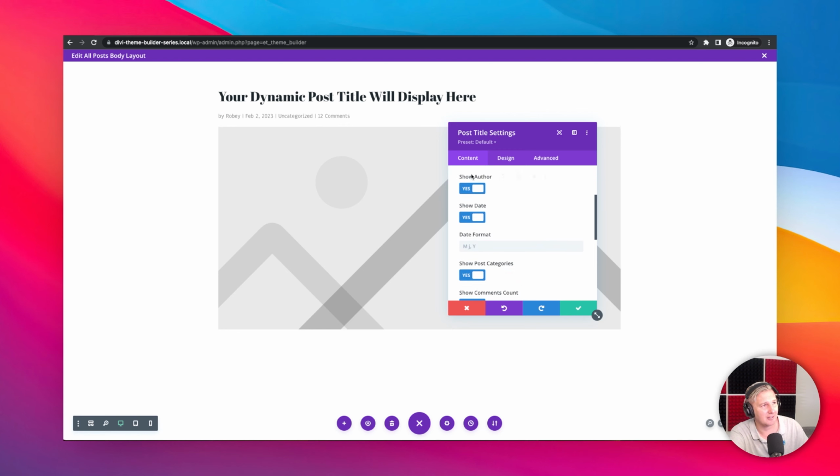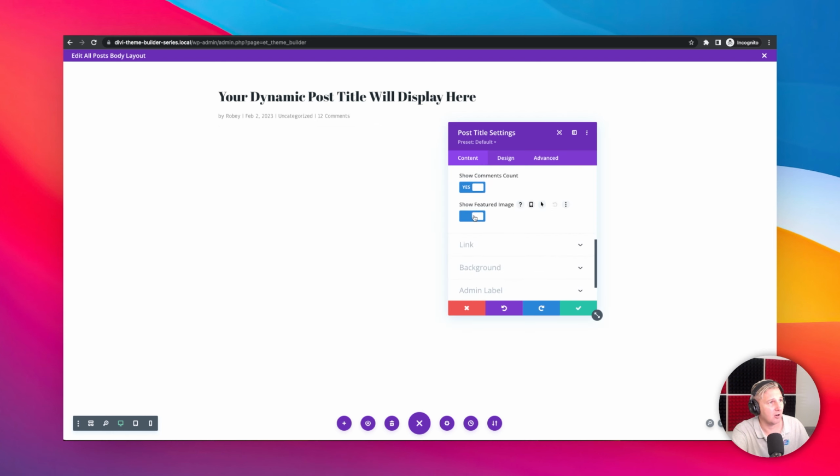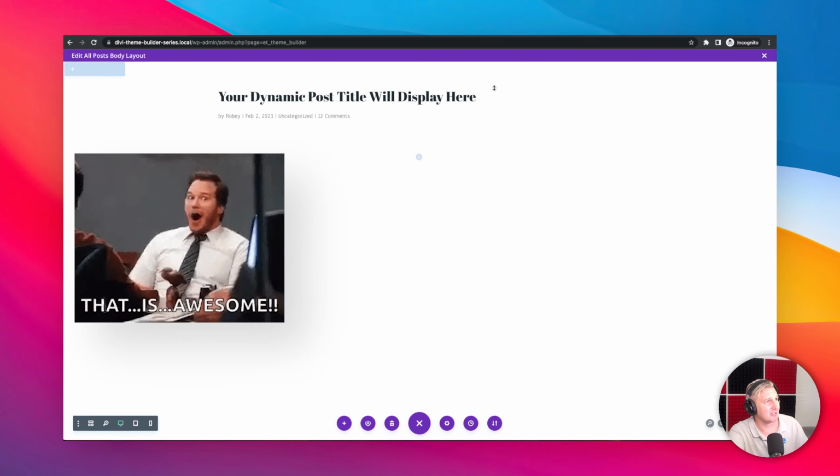Now you can switch any of these on and off. You can change the date format, anything that you would like to do. Now, the other thing I want to do, you can decide whether you want it on the left or right, but I will also be disabling our featured image here. So title off and featured image off, and you'll see that that takes that away. You can align it to the right or the left. That's entirely up to you. But now we've got a basic layout here.